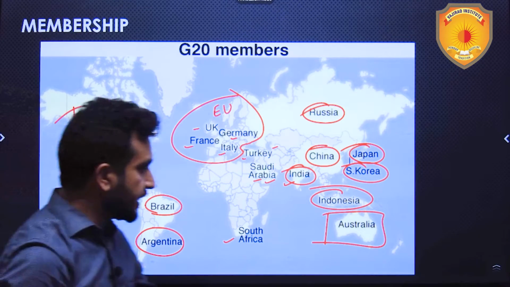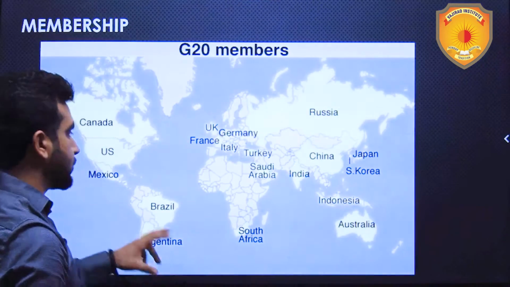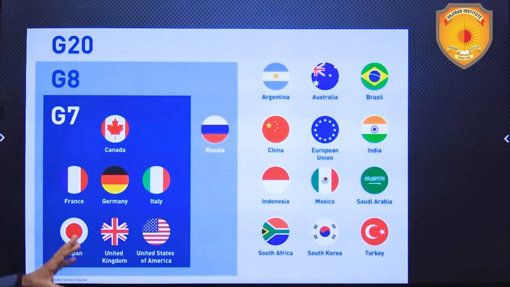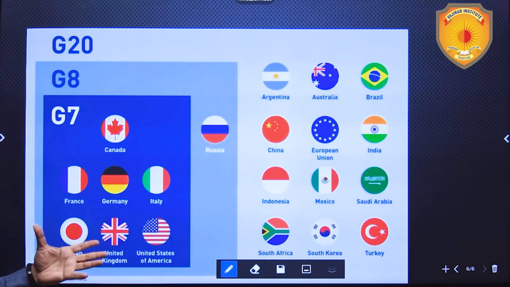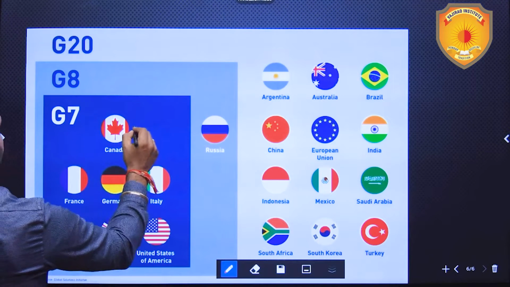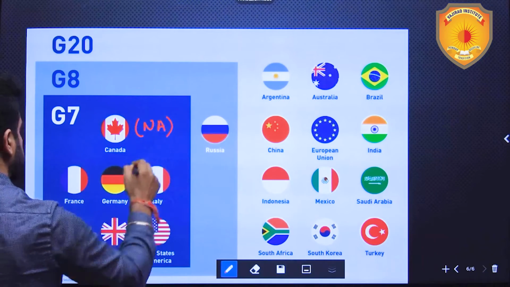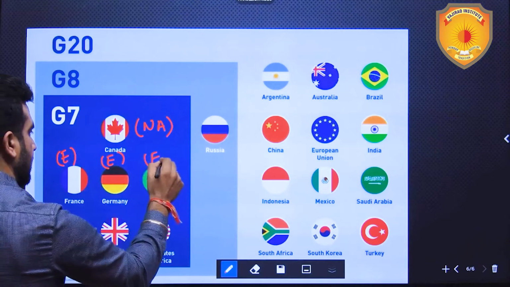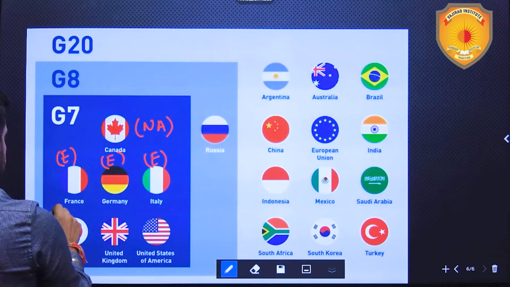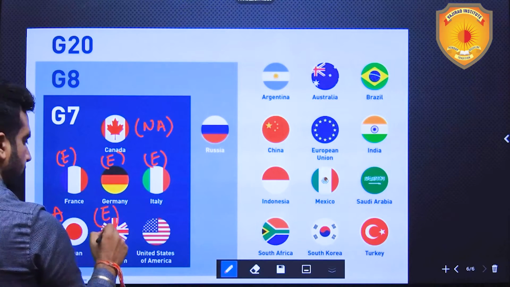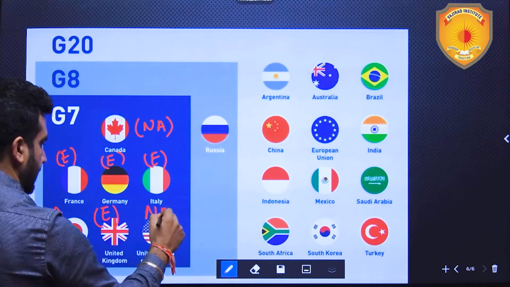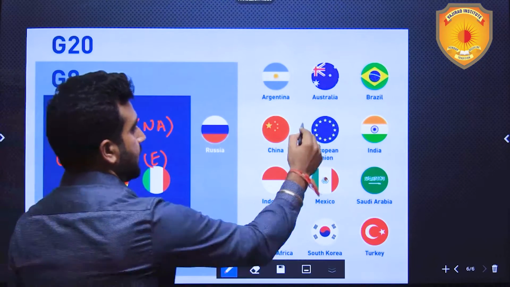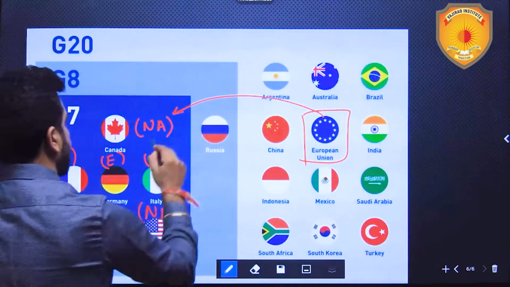Out of these 20 countries, there are G7 countries also included in it. So let us look at G7, G8, G20. This, I would say, breakup. The G7 countries: Canada, North America; France, Europe; Germany, Europe; Italy, Europe; Japan, Asia; UK, Europe; United States of America, North America. So how many are these? 1, 2, 3, 4, 5, 6, 7. EU is also considered G7's part.